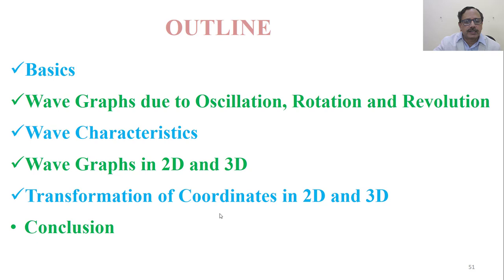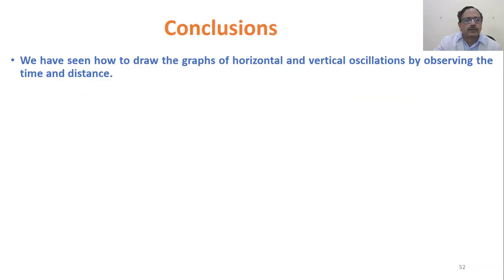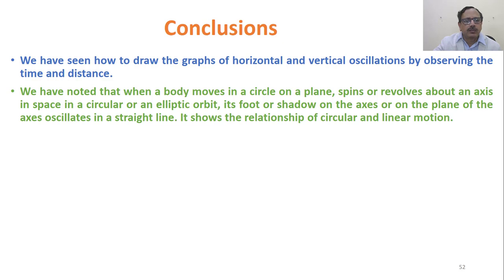So we have seen the transformation of coordinates in 2D and 3D. Let's now conclude. We have seen how to draw the graphs of horizontal and vertical oscillations by observing the time and distance. We have noted that when a body moves in a circle on a plane, spins or revolves about an axis in space, in a circular or elliptic orbit, its foot or shadow on the axis or on the plane of the axis oscillates in a straight line. It shows the relationship of circular and linear motion.